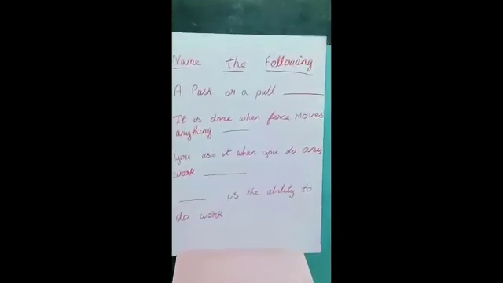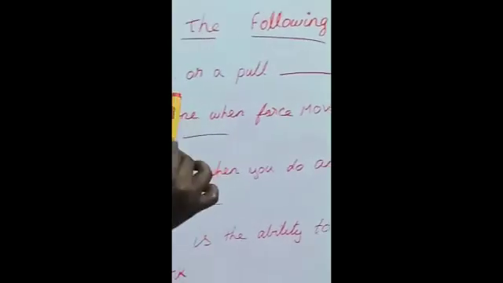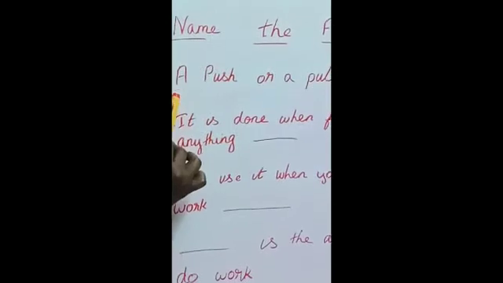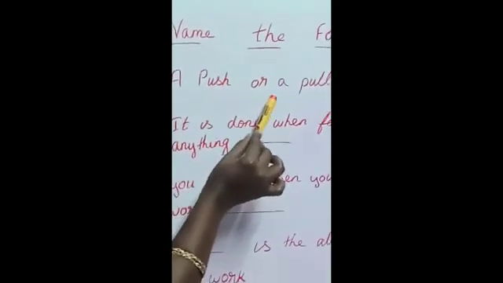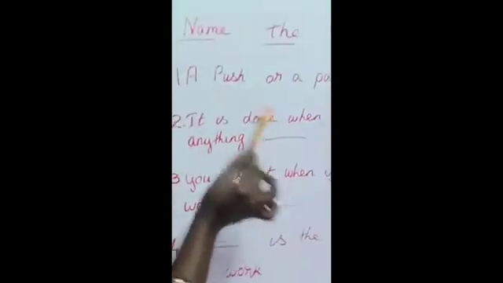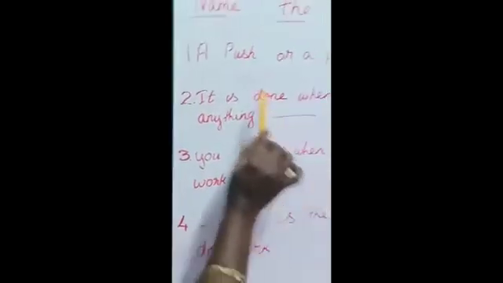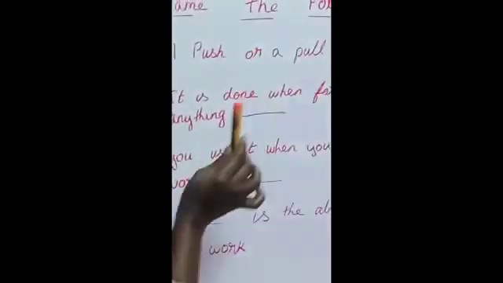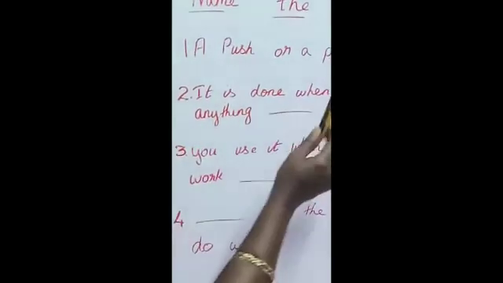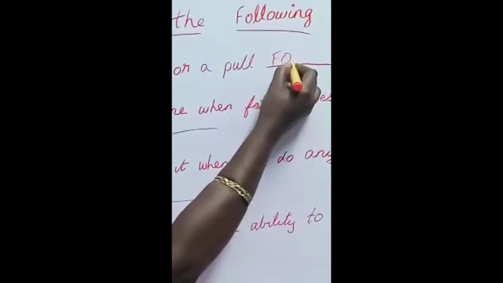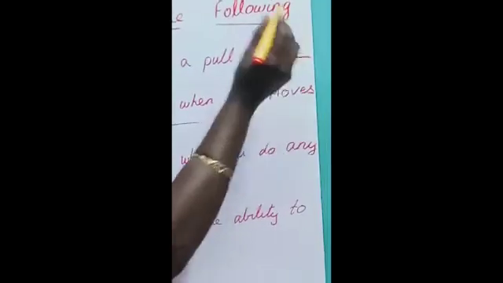The second activity is name the following. Now we are going to the second activity, name the following. The first question: a push or a pull is dash. Say the answers, children. Push or pull. Yes, push or pull. What will come here? Force. F-O-R-C-E. Force. Good.